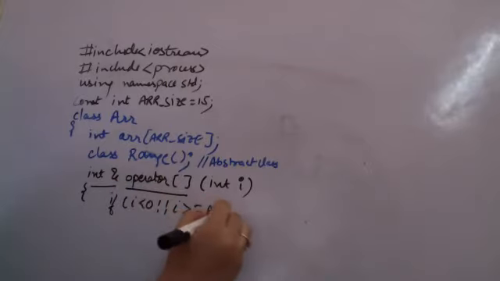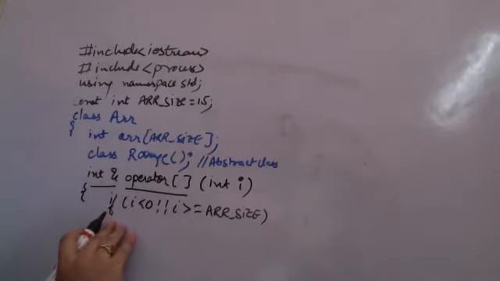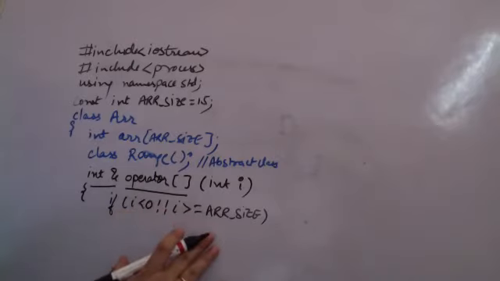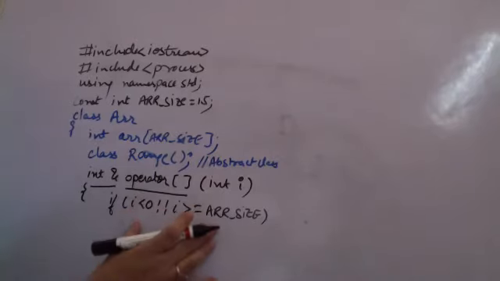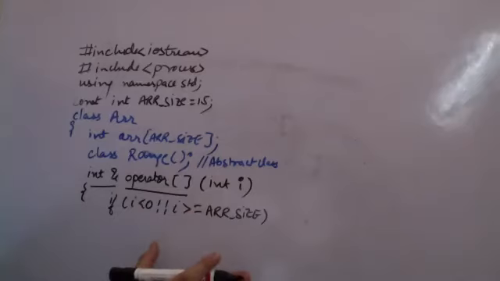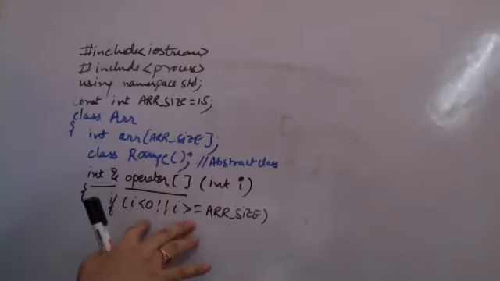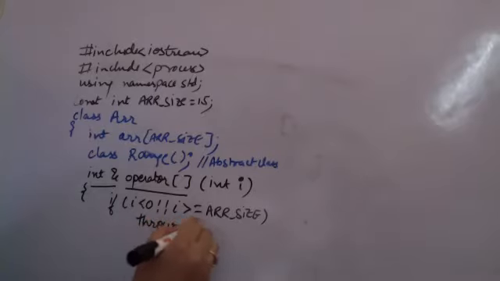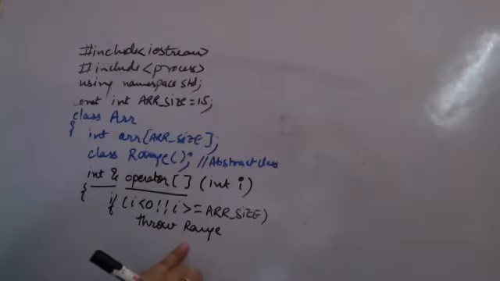If i is greater than or equal to array size, that means it should not be allowed. We do not want an array index that is less than 0 or equal to or greater than 15. In between is a valid array index. If I am not getting a valid array index, I want to throw the exception. This is throw, and I'm trying to throw an object of the abstract class, which does not have anything.